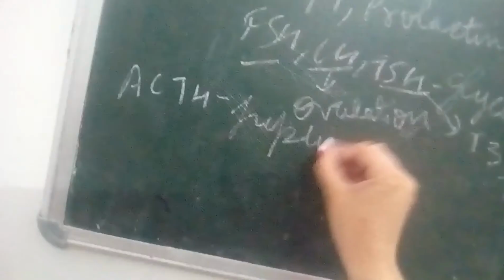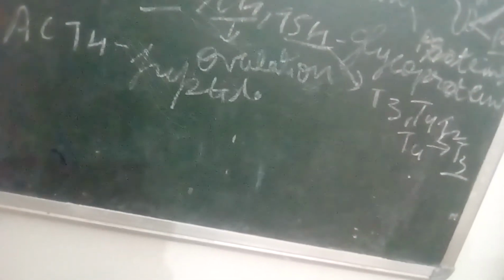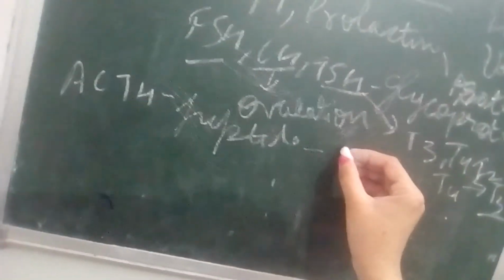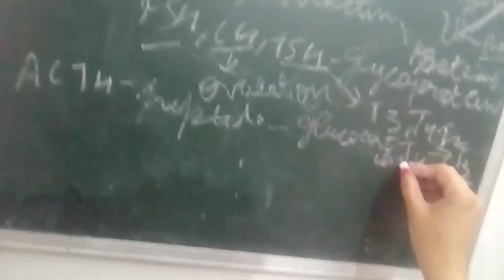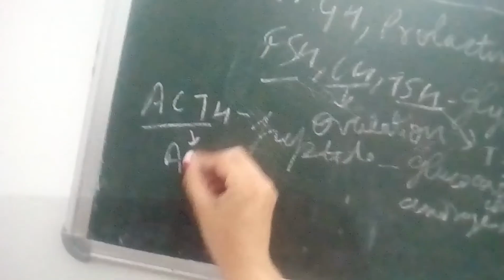It is released from the anterior pituitary and promotes the release of glucocorticoids and androgens from the adrenal cortex. This means ACTH affects the adrenal cortex.